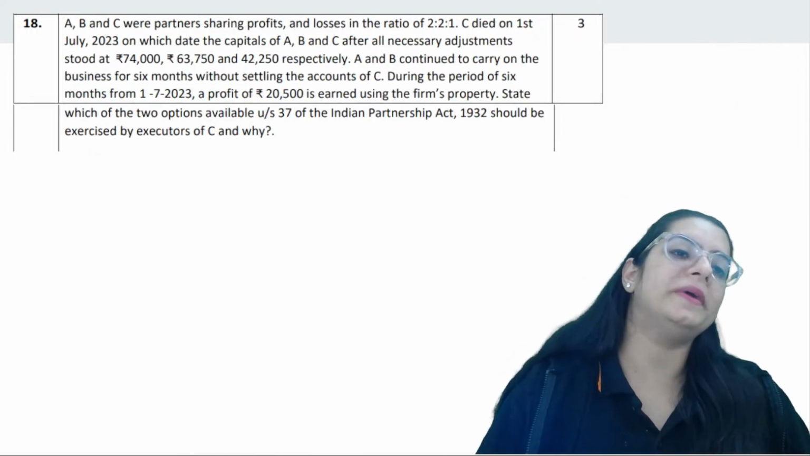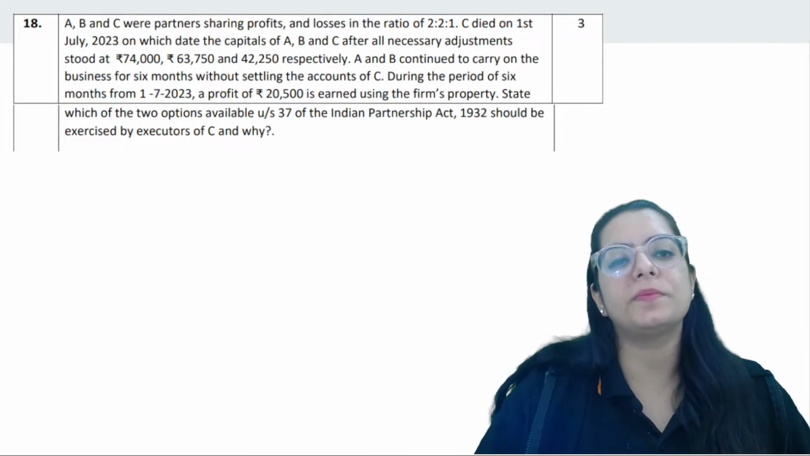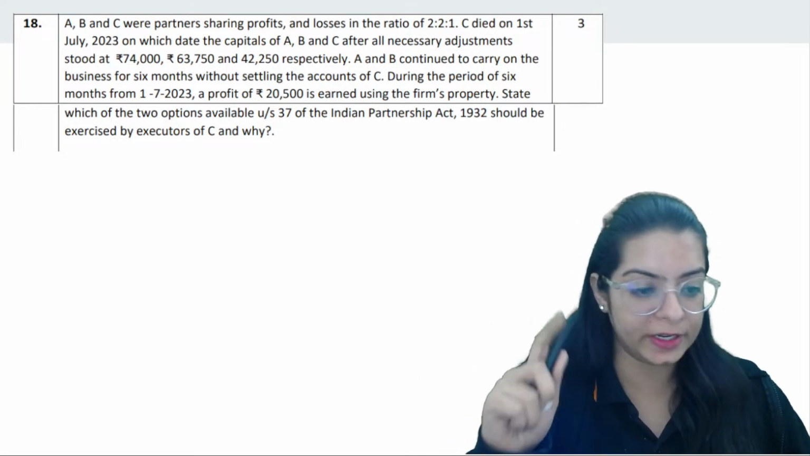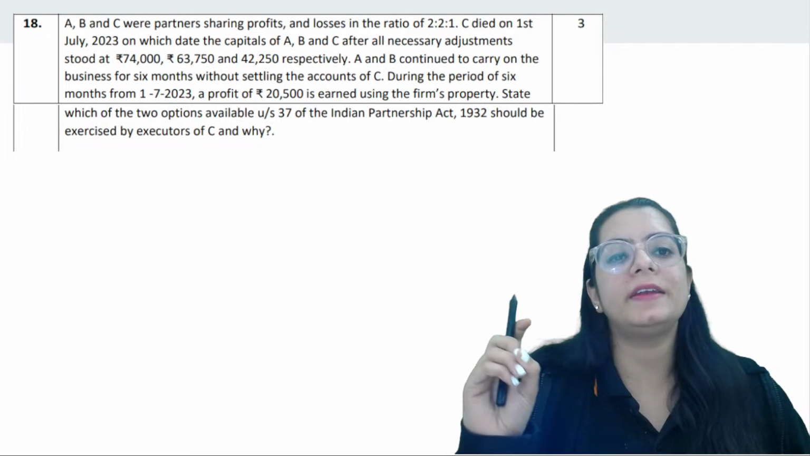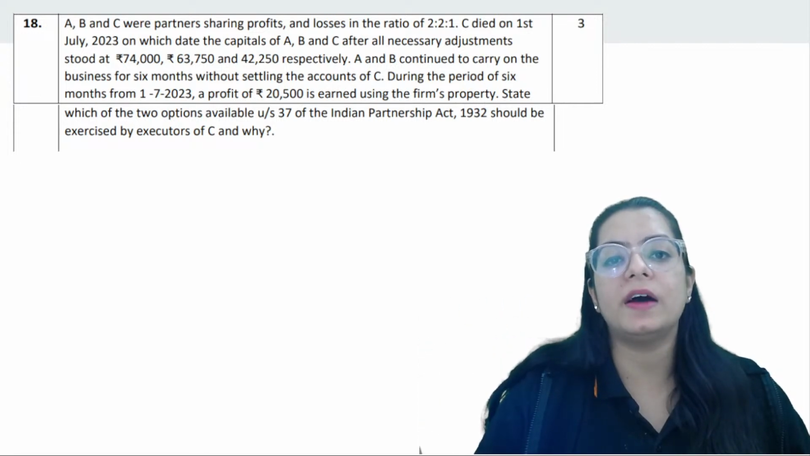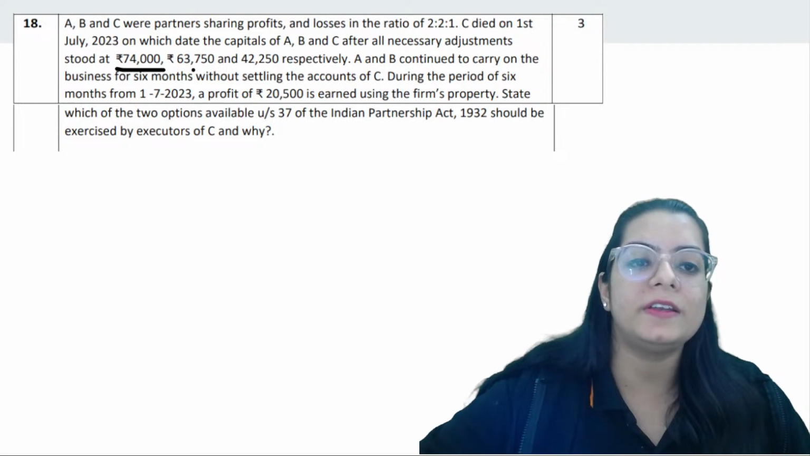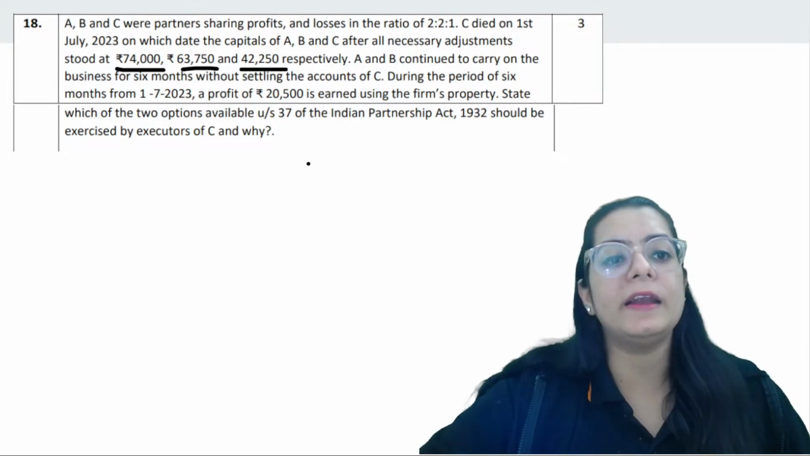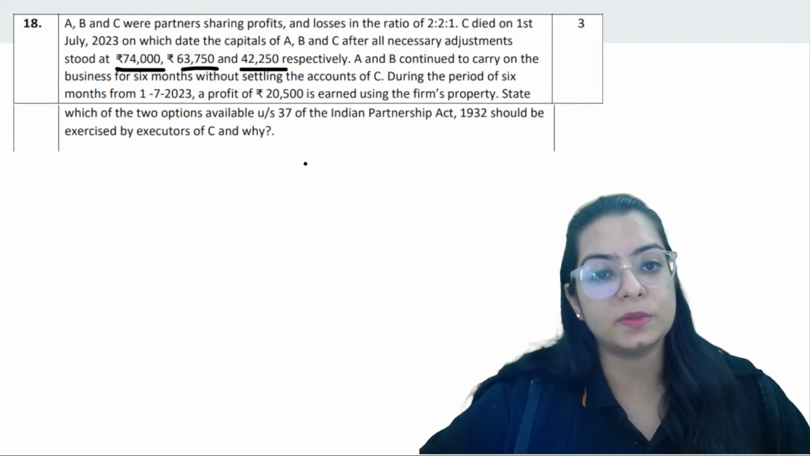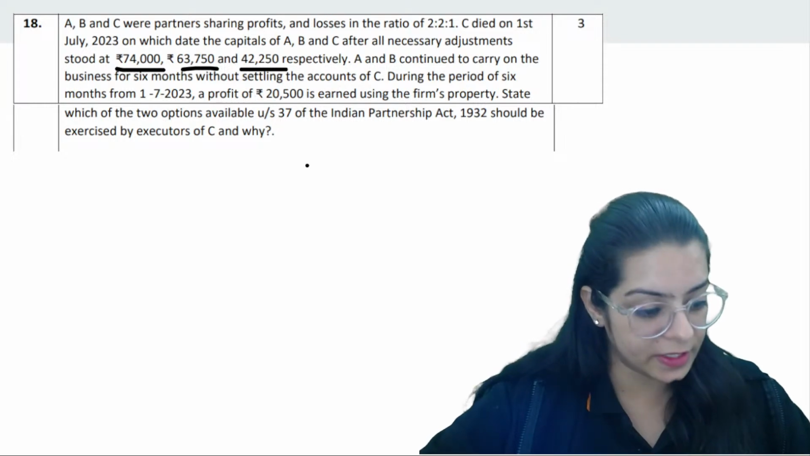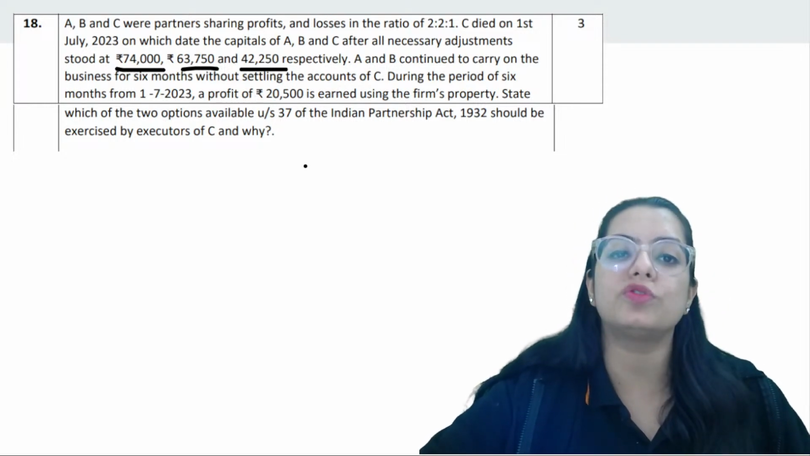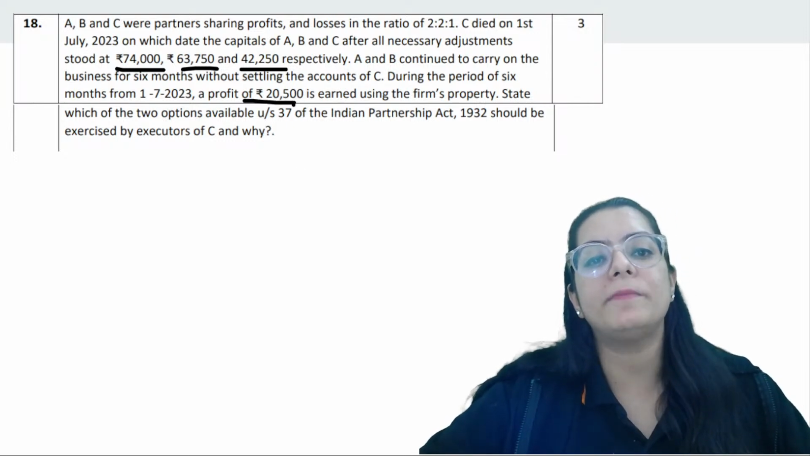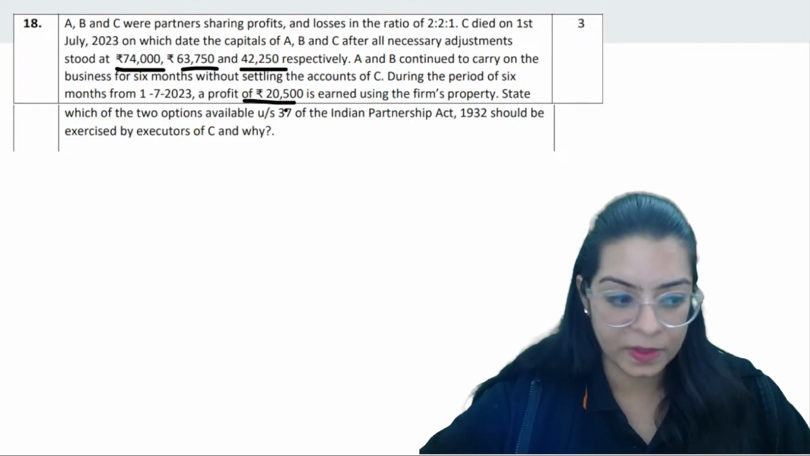Okay then. Question number 18. A, B, C are partners sharing profits and losses in the ratio 2:1. C died on 1st July 2023. On that date, the capital of A, B, C after all the adjustments stood at 74,000, 63,750 and 42,250. A and B continued the business for 6 months without settling the accounts of C. The profit became 20,500.